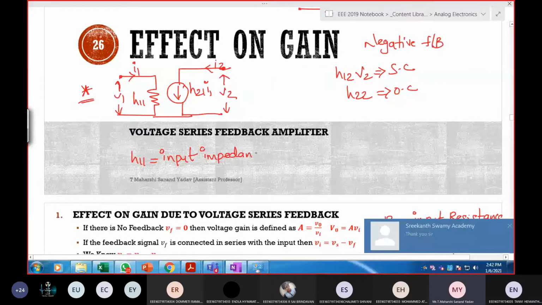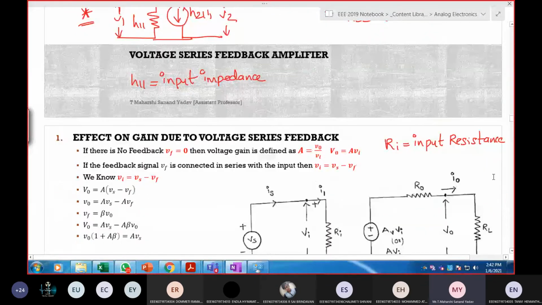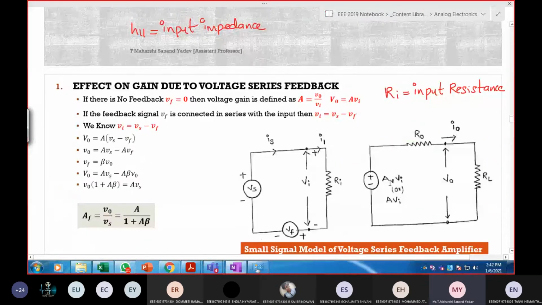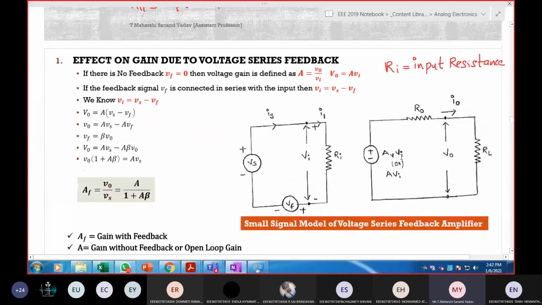Input impedance. It is called input impedance. Almost both are the same, so I've written it as Ri. Next, here, why did I take this one? Why did I take voltage? Why not current? Can anyone tell me?